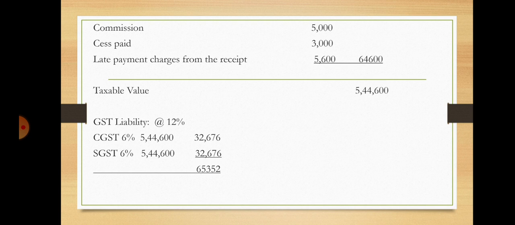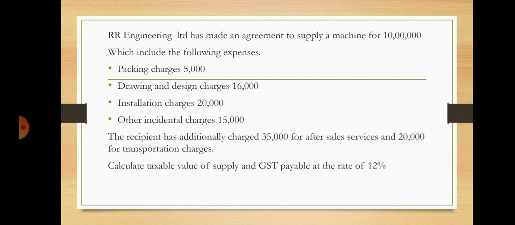In this case, again, they have asked to find the GST liability at the rate of 12%. So you take CGST equally 6%, SGST, State Goods and Service Tax at the rate of 6%. Total you will get is 65,352. So this is the calculation for this problem, and we'll move to one more problem, that is RR Engineering